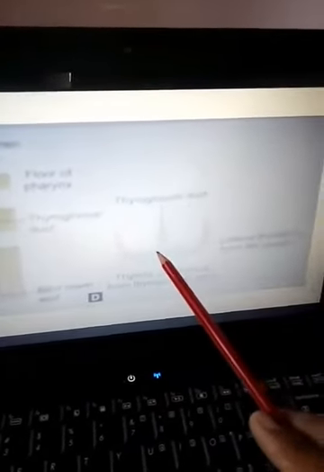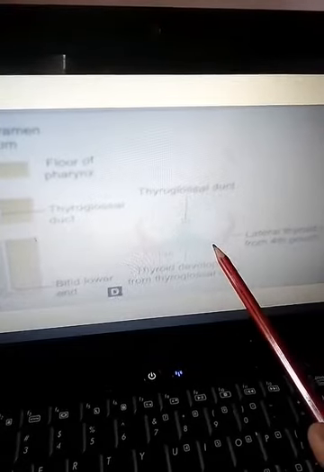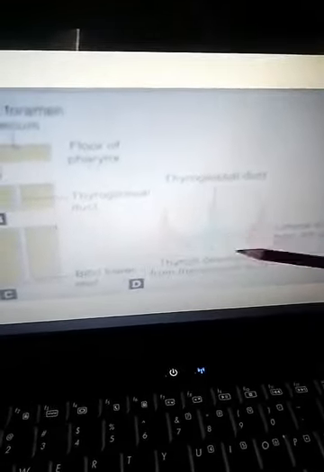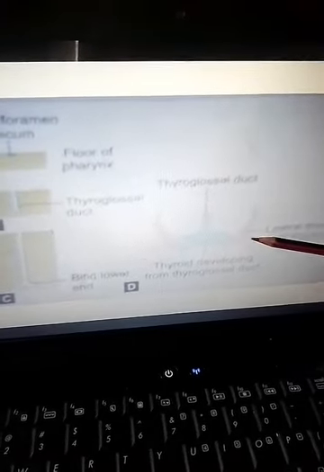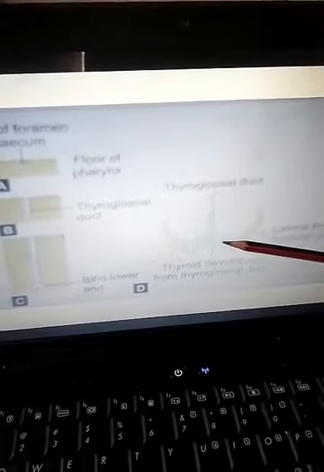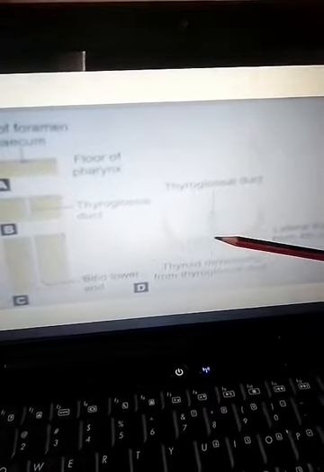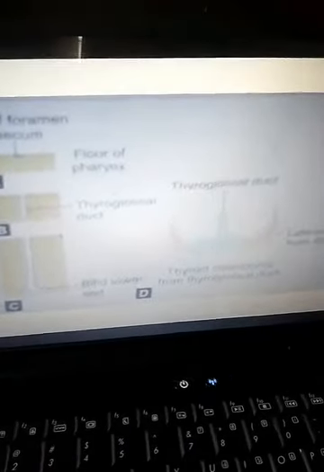So here you can see this thyroglossal duct comes in relation with what you already know as the caudal pharyngeal complex. That caudal pharyngeal complex is formed by the fusion of the fourth and the fifth arch. So it comes in relation with these lobes, and from this complex the parafollicular cells are formed.